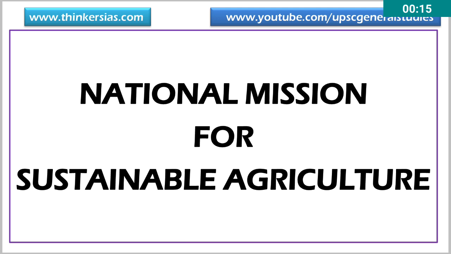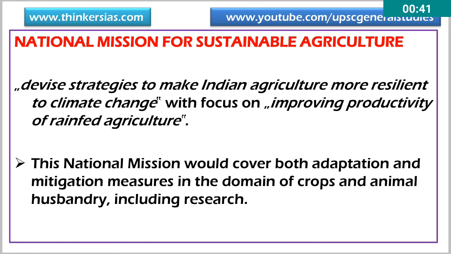From the mains point of view, it is important for General Studies paper 3, the Environment and Agriculture section. Sustainable agriculture is a hot topic. There are chances that one or two questions may be asked from this section. Even for your essay topic, this gives you a broad framework on how to write the essay through proper sections. So let's discuss in detail.